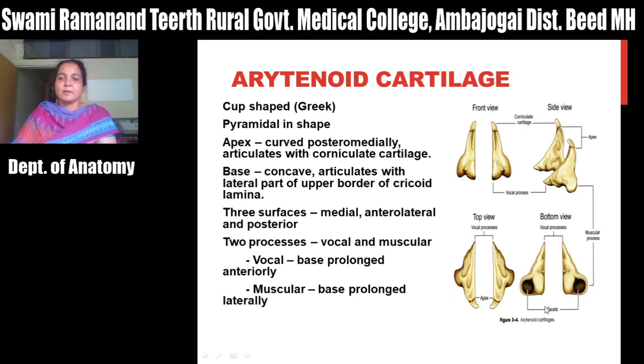One is the vocal process, which is prolonged anteriorly. Next is the muscular process, which prolongs laterally, and it gives attachment to two muscles: posteriorly the posterior cricoarytenoid and anteriorly the lateral cricoarytenoid muscle.